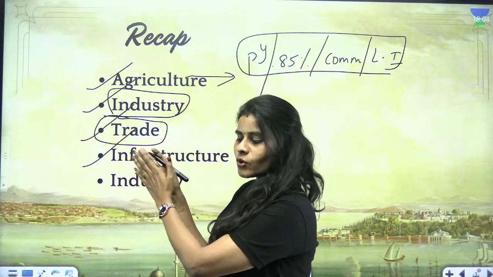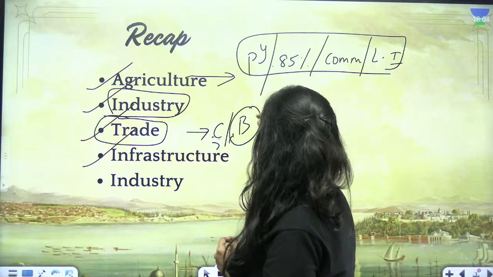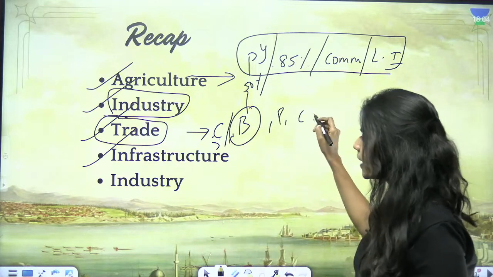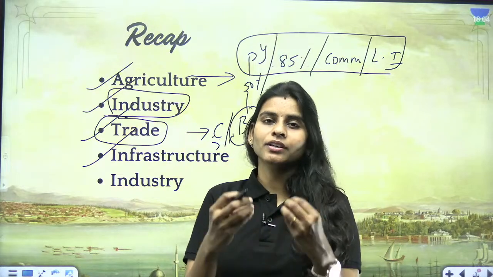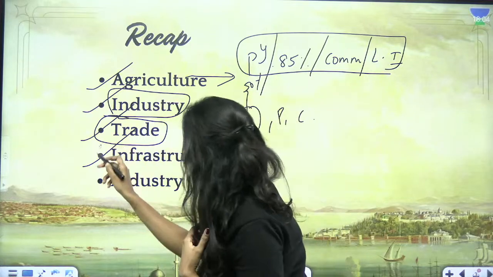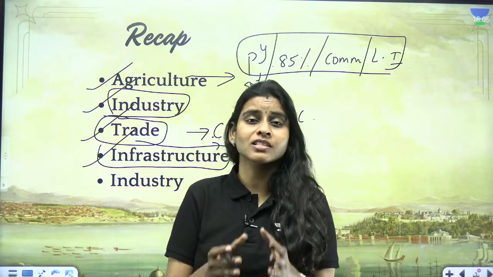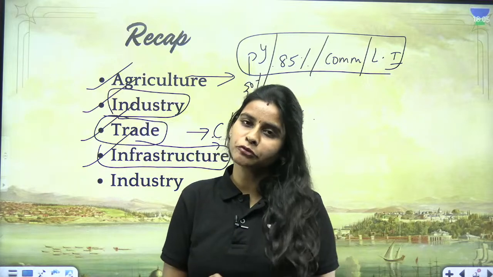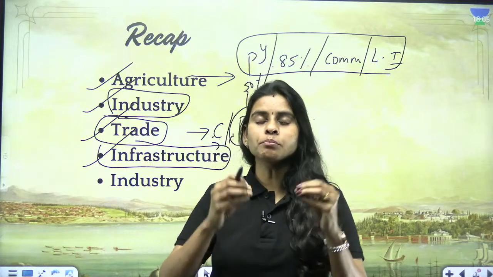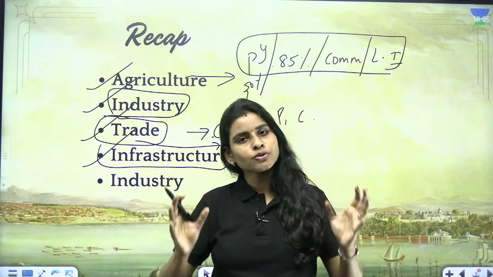We learned that more than half of our trade was restricted to only Britain and China, 50% to Britain, and the rest to China, Persia, and Ceylon. Then we gained an export surplus, but that was again used for the office expenses of the British people. Fine. So how about the infrastructure? We saw that we had railway lines, telegraphs, and postal services, but they were not meant for the development of the Indian economy, and again were only for their personal interest. And apart from that, we did not have any major investments made in infrastructure so as to have economic development.